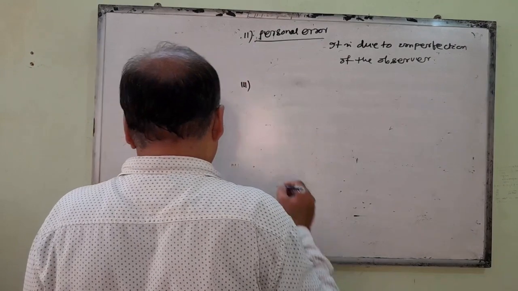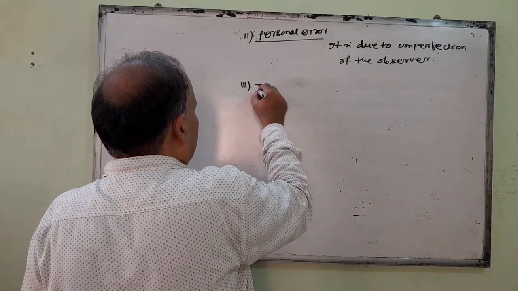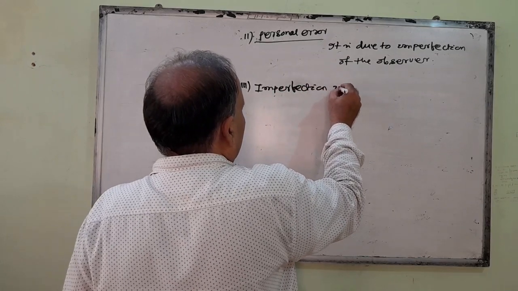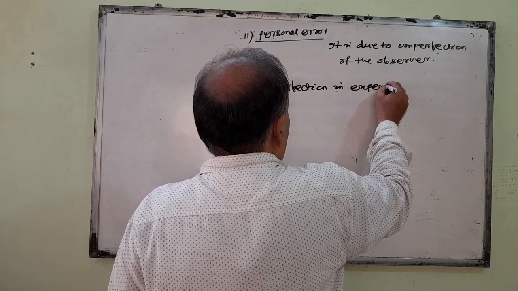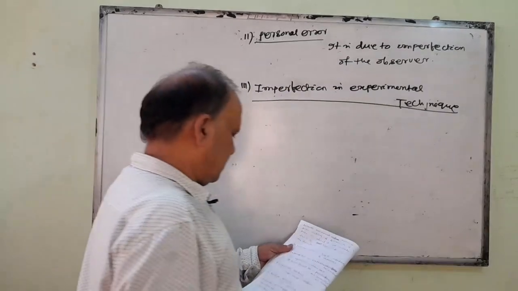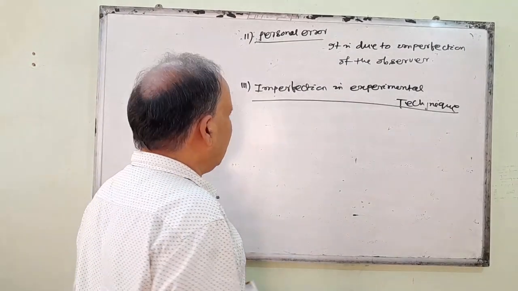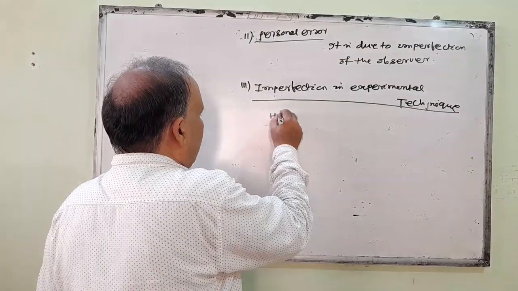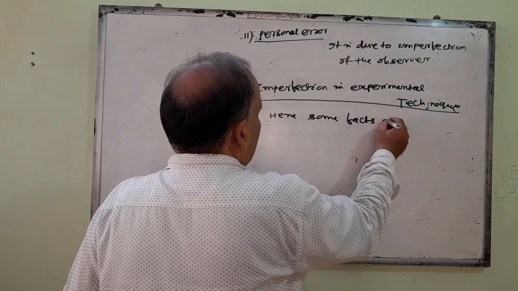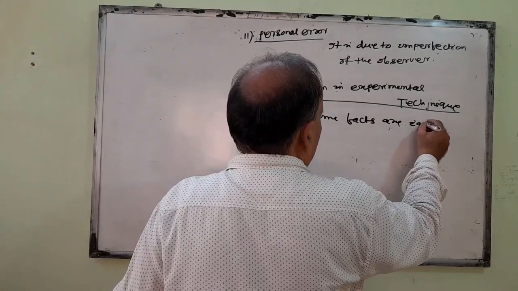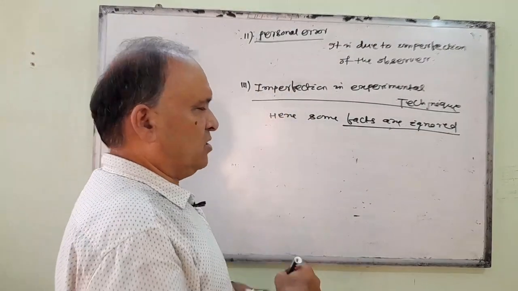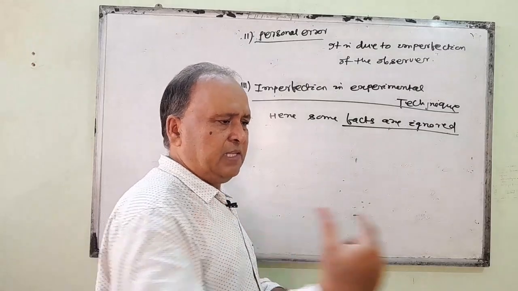Next, the third one is imperfection in experimental technique. What is that? That means here some facts are ignored. Suppose you measure the time period of a simple pendulum.